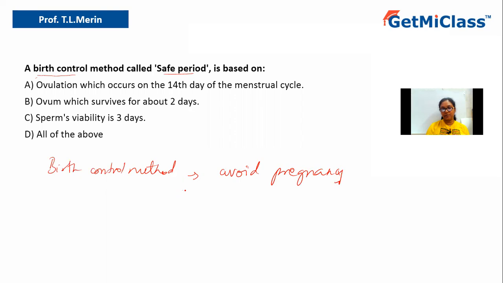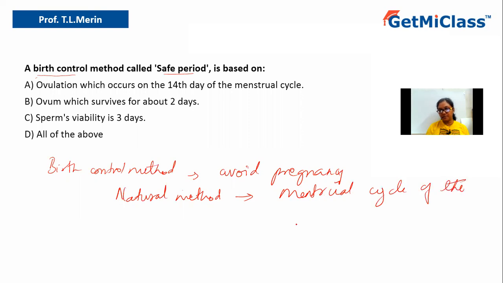You have various birth control methods. You have contraceptive pills. You have surgeries which can be done to avoid pregnancy. There are intrauterine devices which can be utilized to avoid pregnancy. But one of the best methods is called a natural method. And during the natural method, the menstrual cycle of the female is considered.